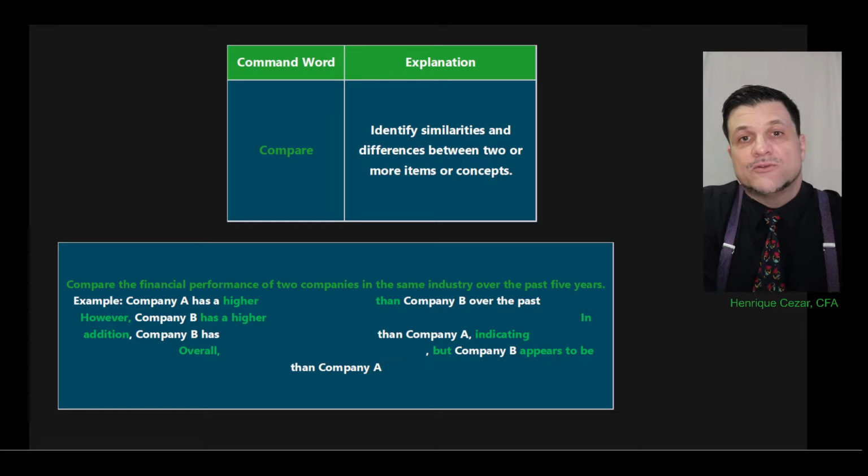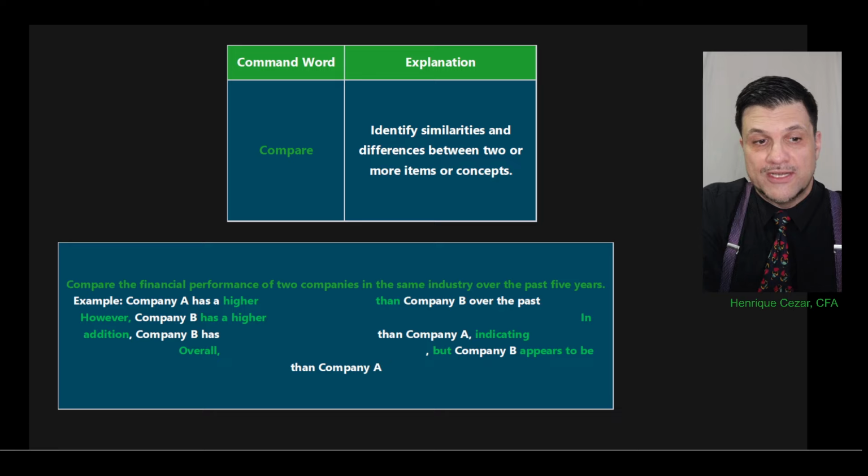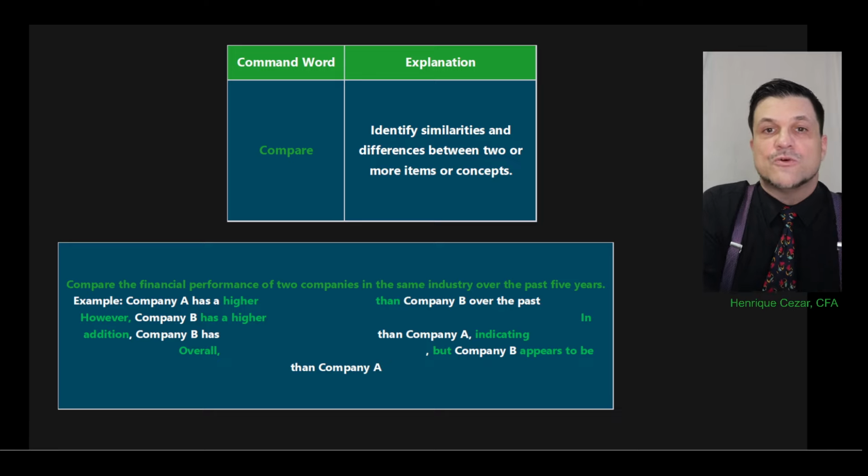So look at the words that we have to include in a compare. However, and what it is. Another one, in addition. That's a good word, in addition. Because that's a comparison. So memorize that, put that in your pocket, in addition. Indicating that overall appears to be. Those are the words that I highlighted here for you.